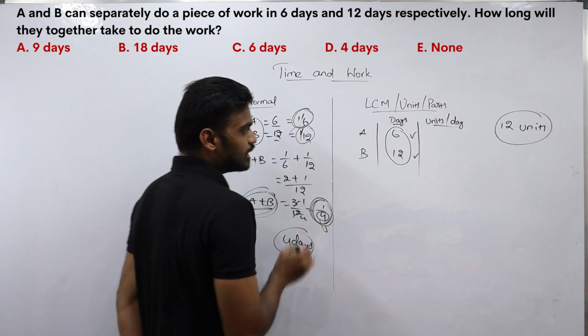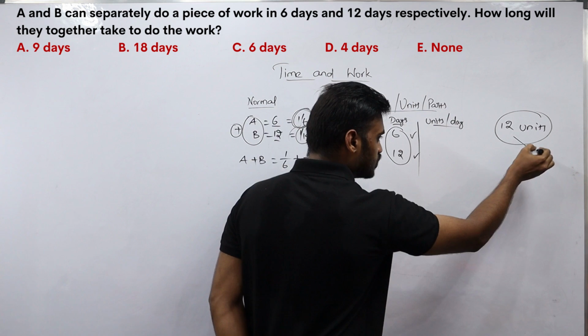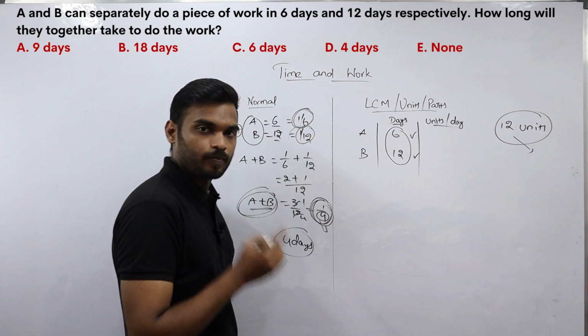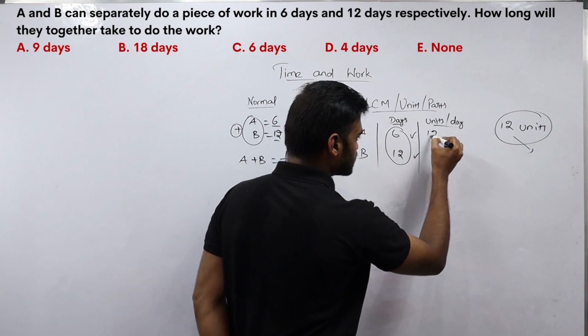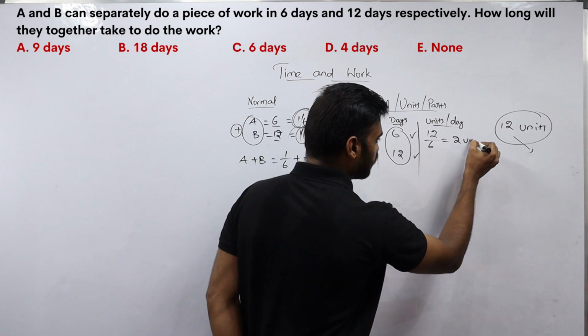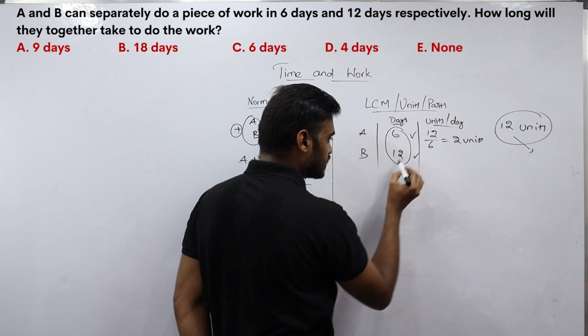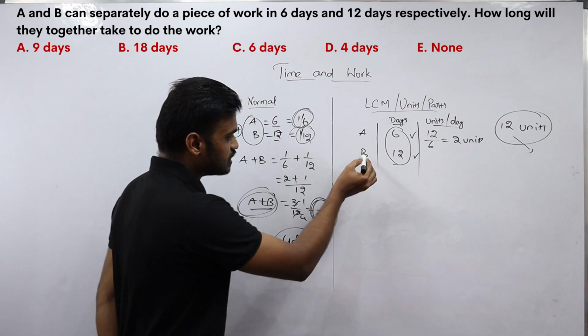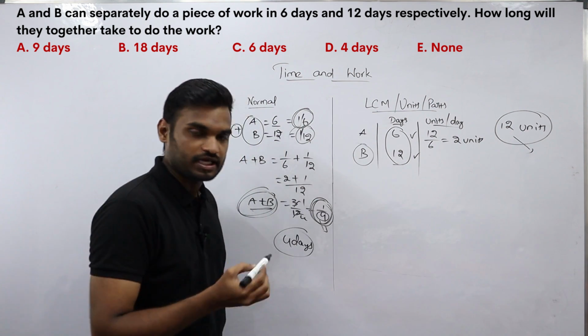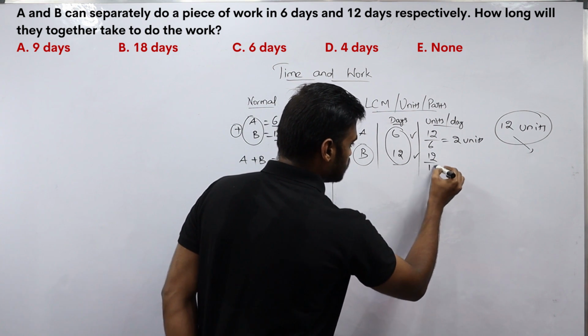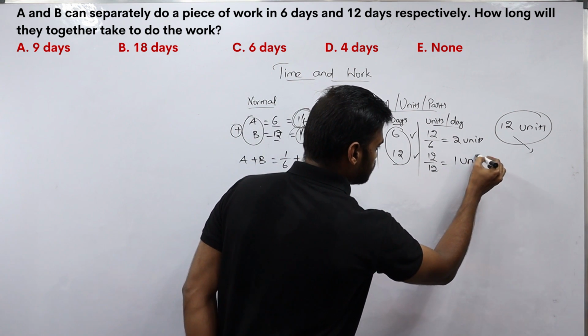Okay, so A is completing this total work, that is 12 units of work, in 6 days. So per day A is completing 12 by 6, that is 2 units of work. In the same way, B is completing the total amount of work in 12 days. So per day B's efficiency, or B's work, is 12 by 12, that is 1 unit of work.